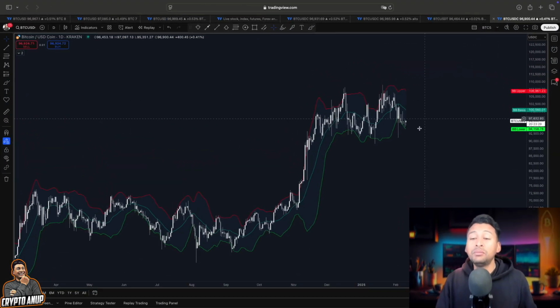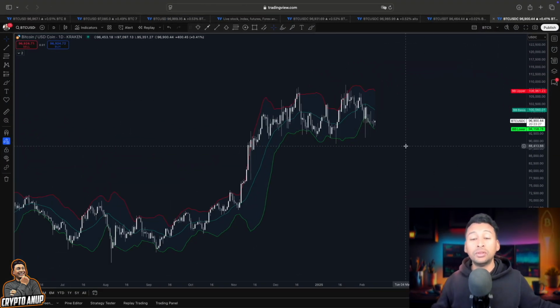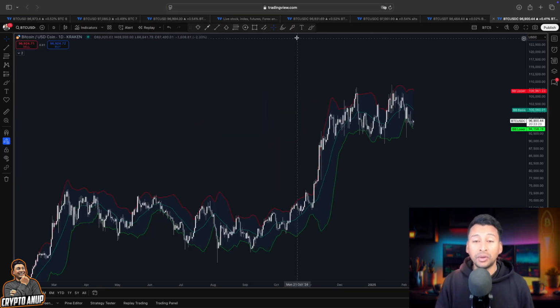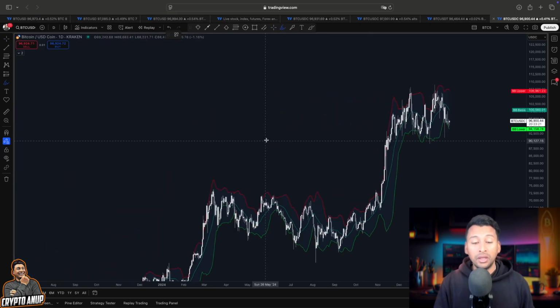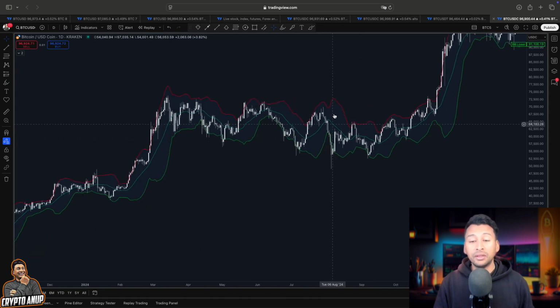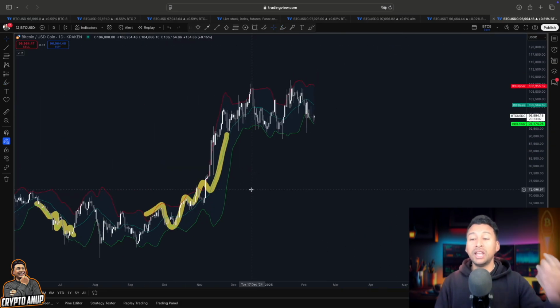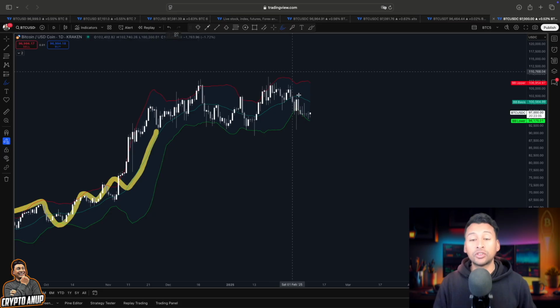And why downside? Because you can see, even according to the Bollinger Band, after we break the lower trend line, in most of the cases Bitcoin has resulted in a corrective move. You can see the lower band gets broken during a downtrend, and the upper band gets broken during an uptrend. So in our case, the price has already lost the support from this basis line, the center line of the Bollinger Band.